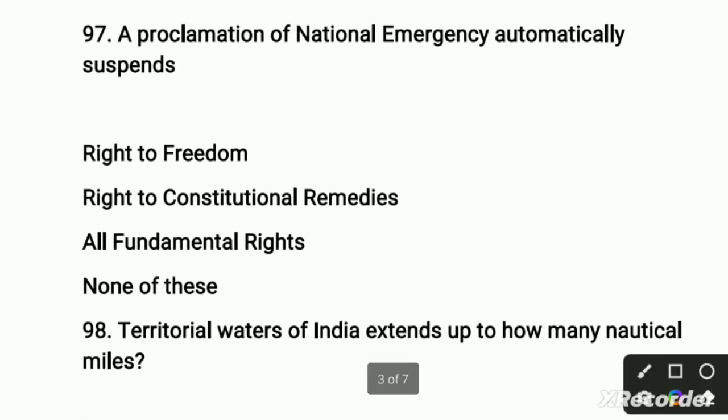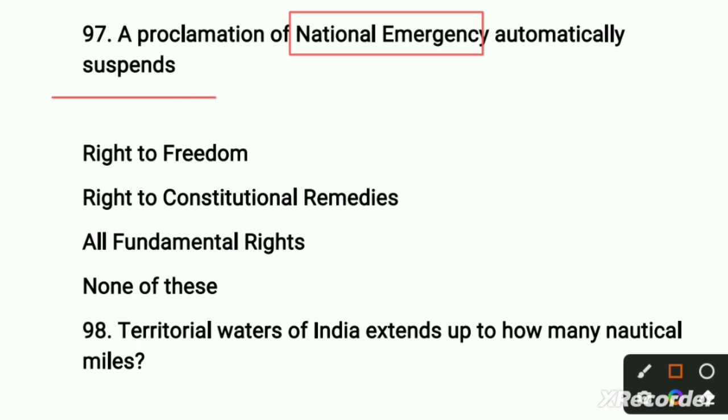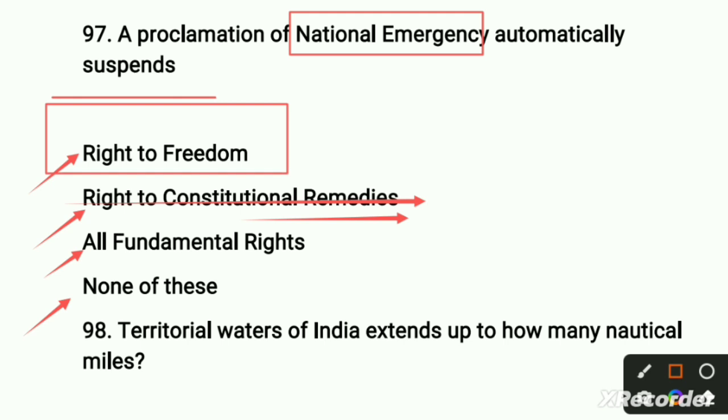Move to our next question. In this question, a proclamation of national emergency automatically suspends what? Here it asks about what the national emergency automatically suspends. First option is related to right to freedom. Second option is right to constitutional remedies. This is the wrong option. Third option is all fundamental rights, and fourth option is none of these. So in this question, no doubt, first option is the right option. A proclamation of a national emergency automatically suspends right to freedom. So first option is the right option.